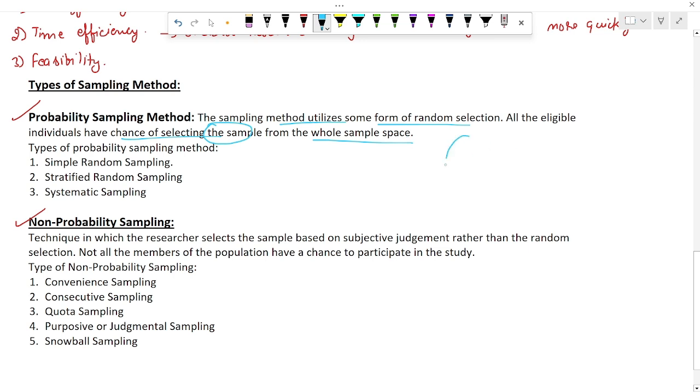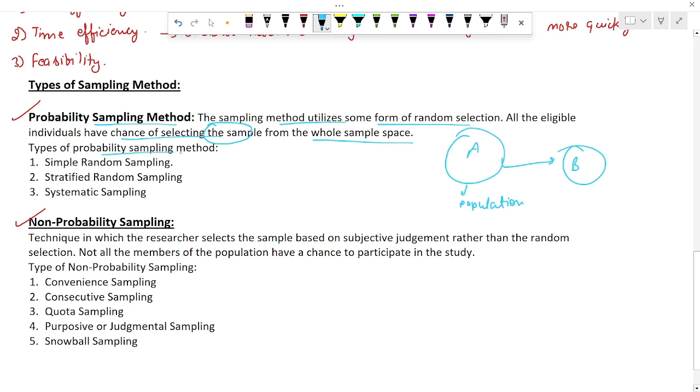Let's suppose here is our sample space A, and we are going to randomly select from it. This is the population, and this is the sample size. Each individual has an equal chance of being selected. So this is the simple probability sampling method.